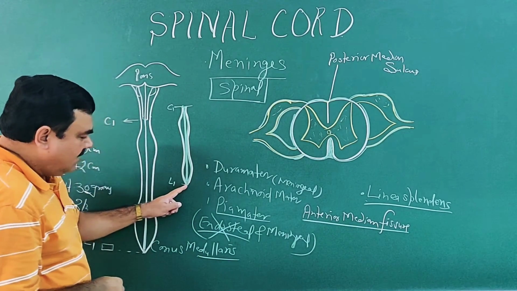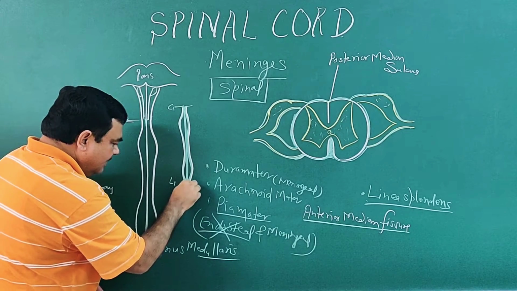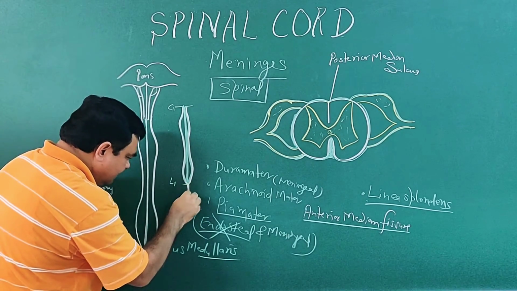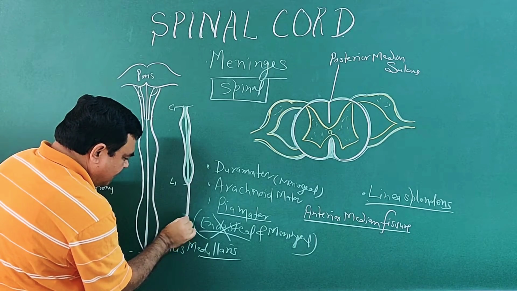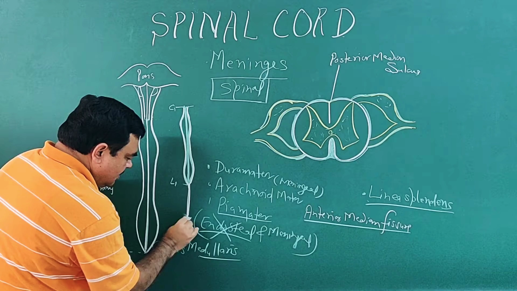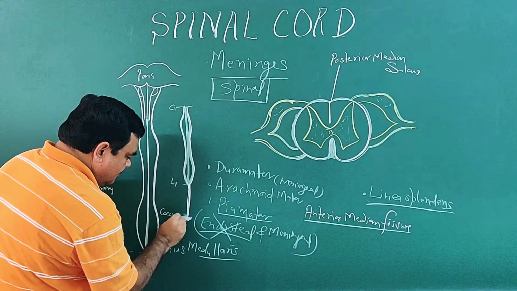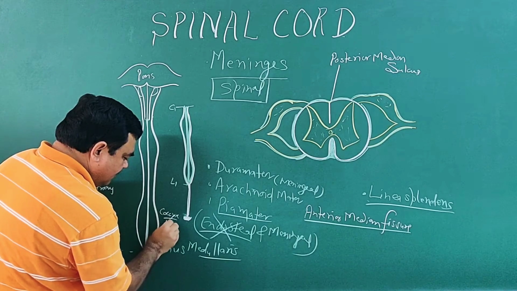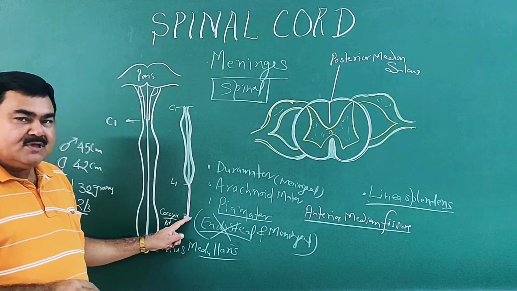Below the level of conus medullaris, this pia mater forms a cord-like structure and extends up to the first piece of the coccyx, the dorsum of the coccyx.